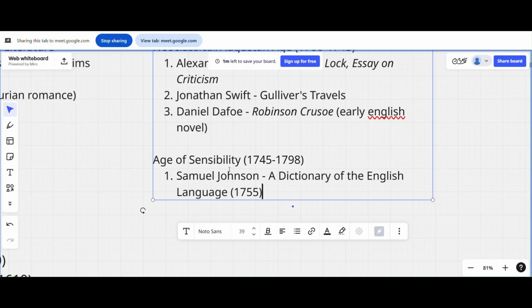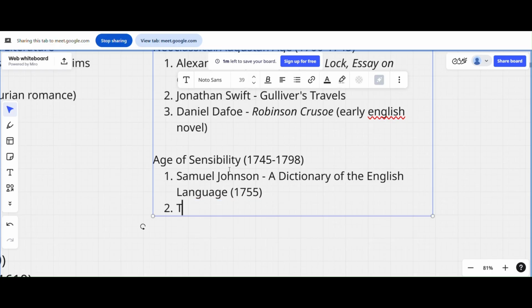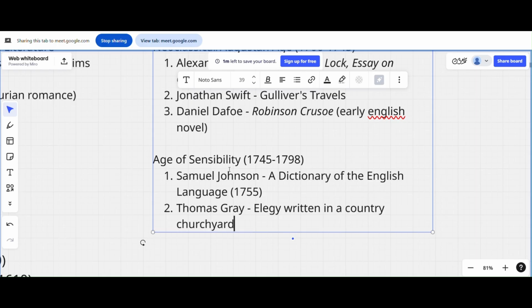And next, what do we have? Thomas Gray. Thomas Gray, Elegy Written in a Country Churchyard. Just keep everything in your mind. Let this be enough for the Age of Sensibility. Then let me think. Now we'll go to the Romantic era.